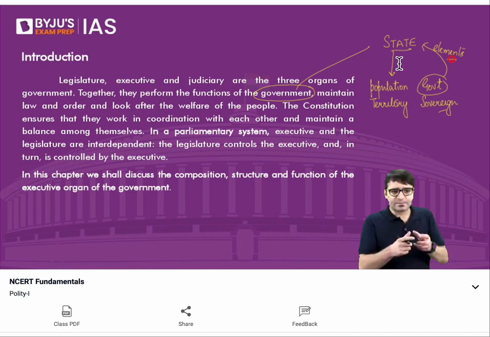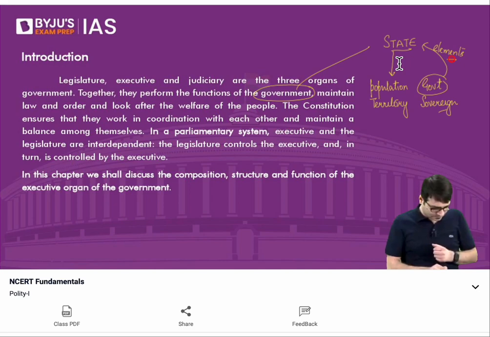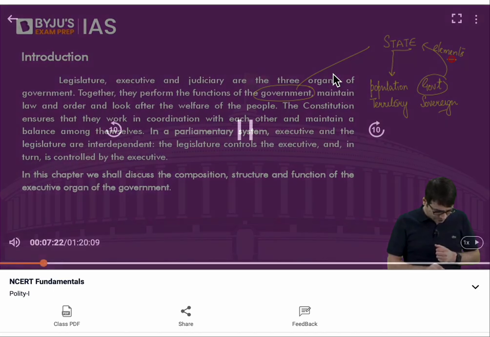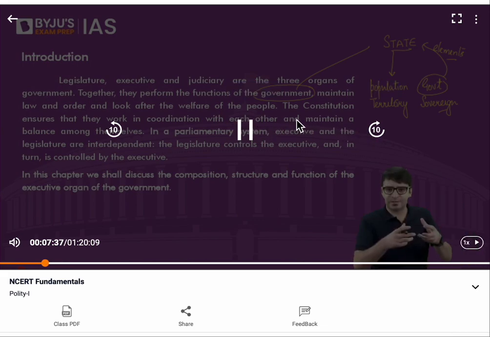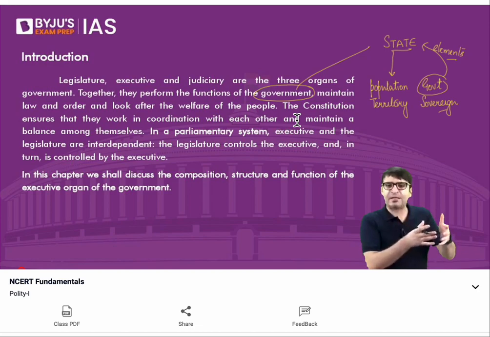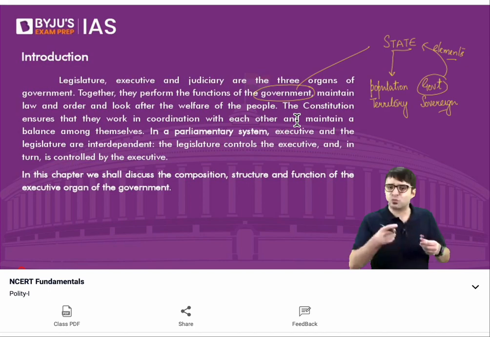But when we look at the legislature, in a sense, if the government has the majority on the floor of the parliament, the government dictates what kind of laws will be passed in the parliament. The government dictates what kind of issues will be discussed and debated in the parliament.